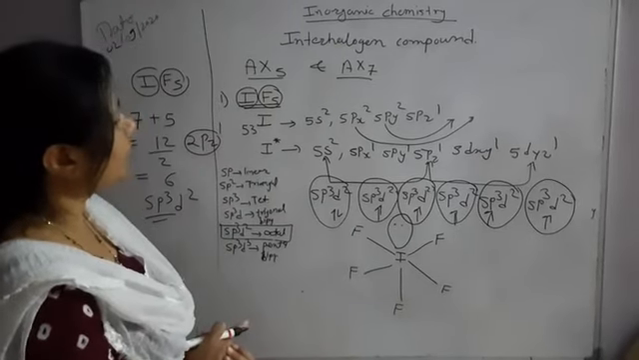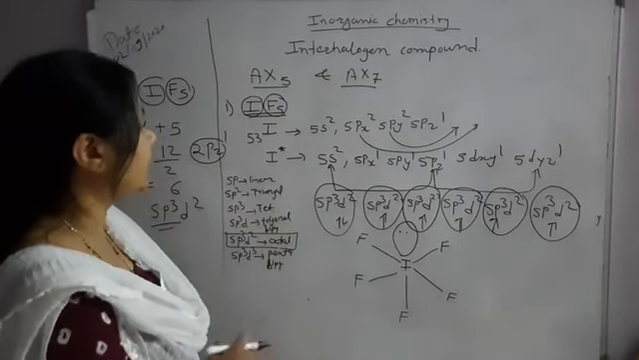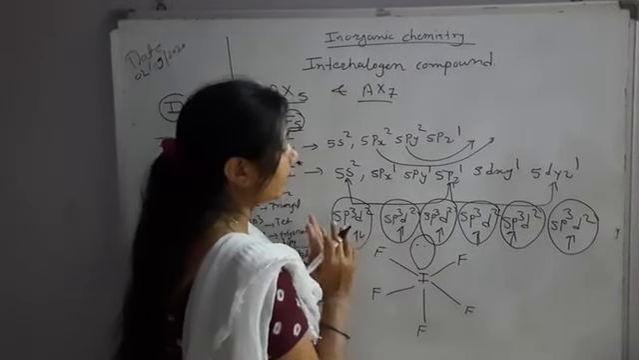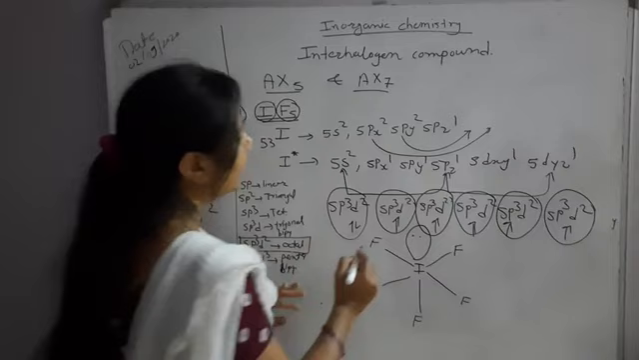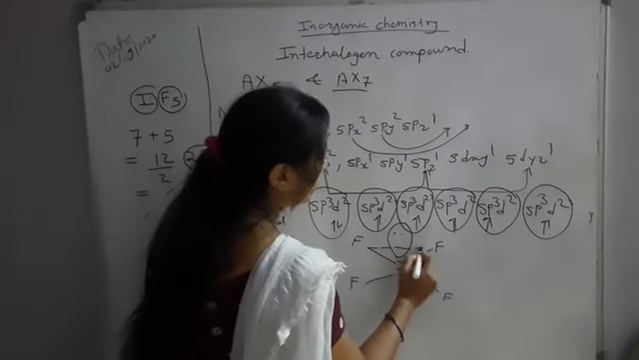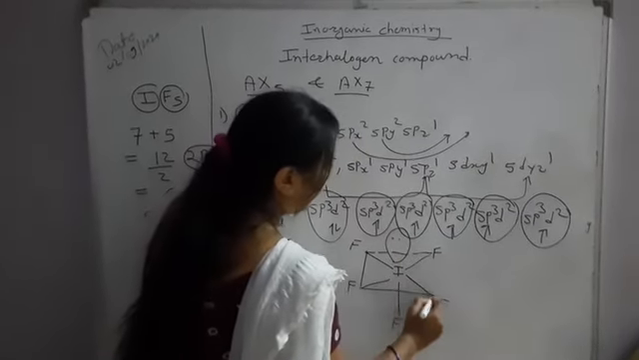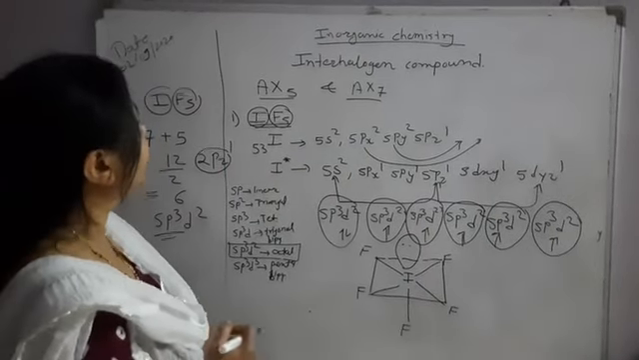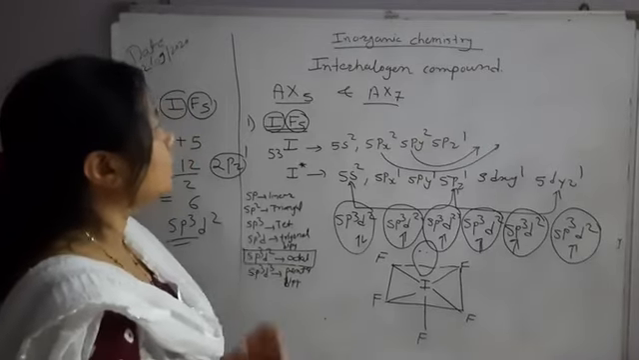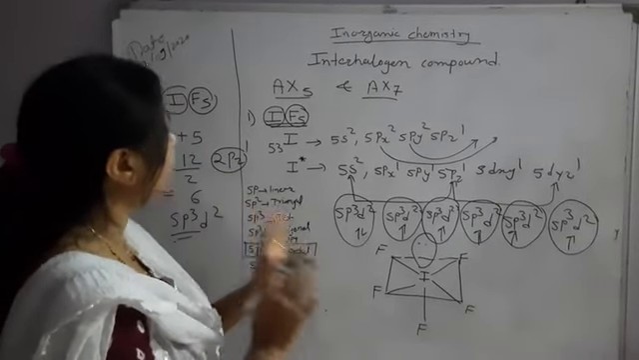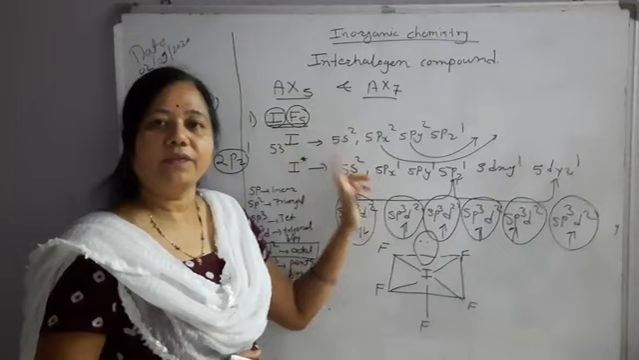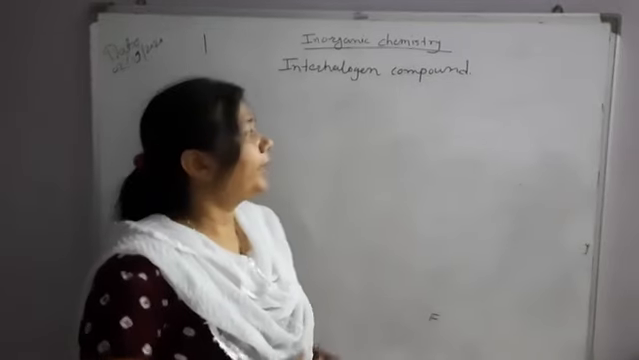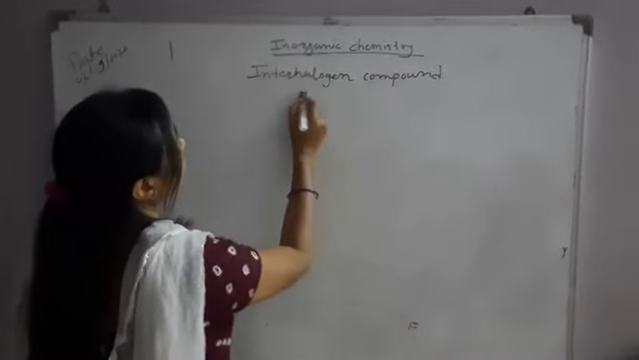So when the hybridization is sp3d2, the geometry should be octahedral, but due to this lone pair of electrons the geometry is not octahedral, it is square pyramidal, and such geometry is present in IF5. So in your syllabus there is only the example of IF5 and we have to write only this one. Student, the next example is IF7.